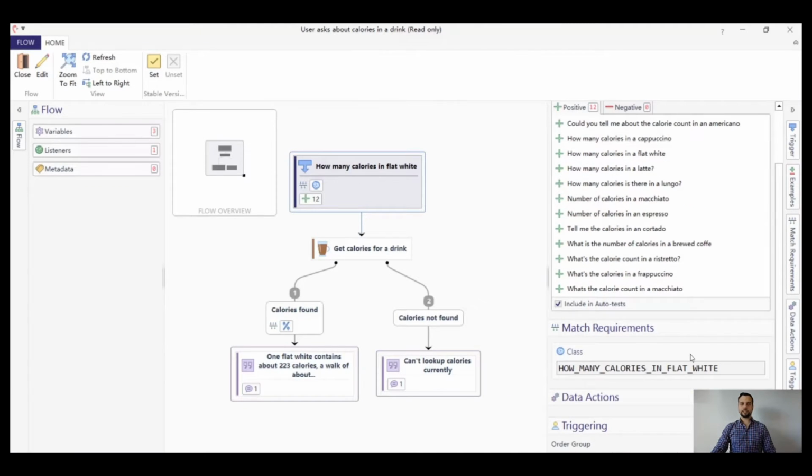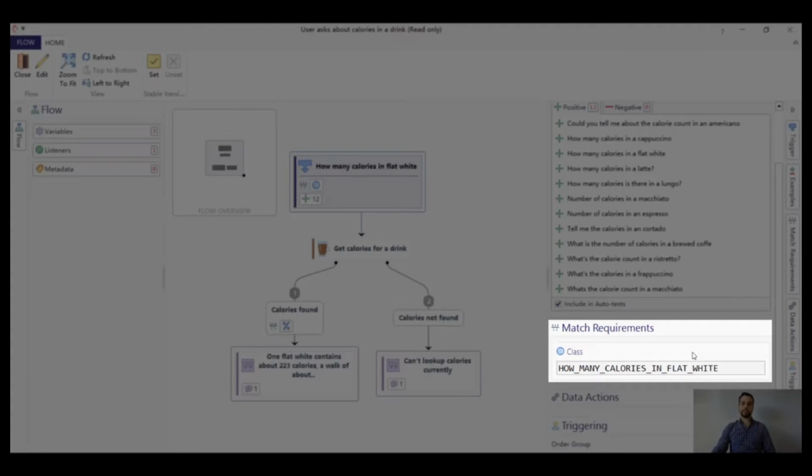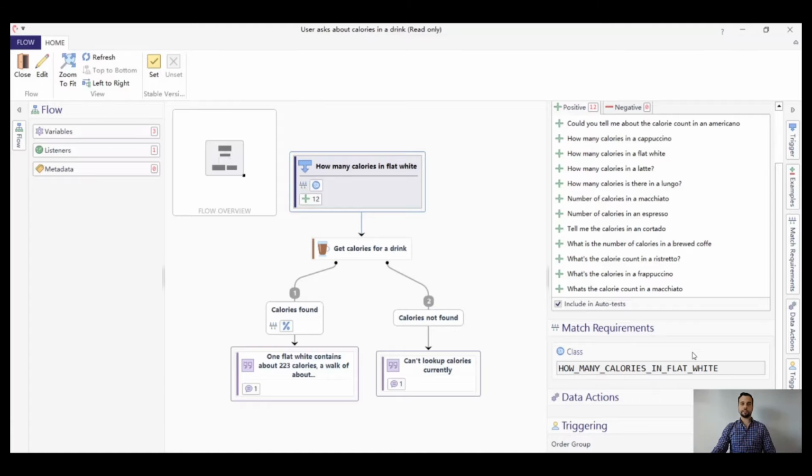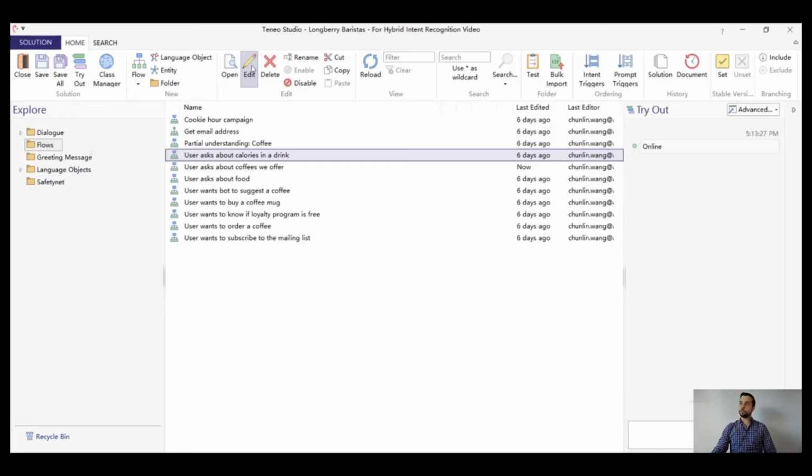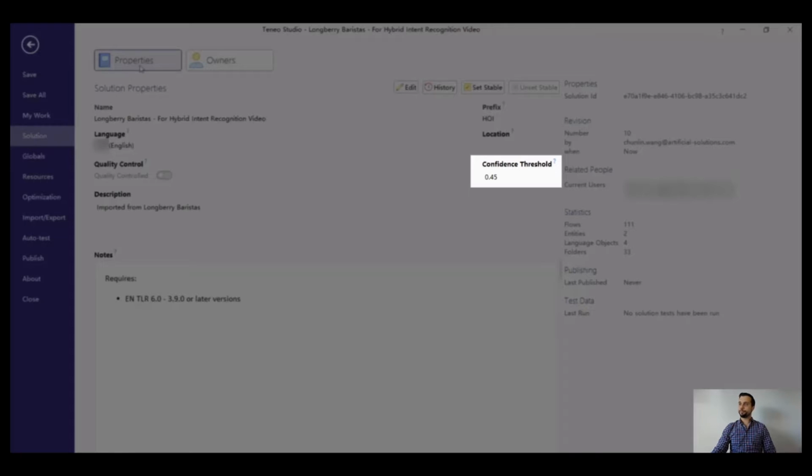This trigger contains a class as match requirement. It will be triggered when a user input is classified as a class how many calories in flat white, and the confidence of the classification is higher than the confidence threshold set up in the solution properties. This is by default 0.45. You can check the confidence threshold by going to the solution properties as we see here.